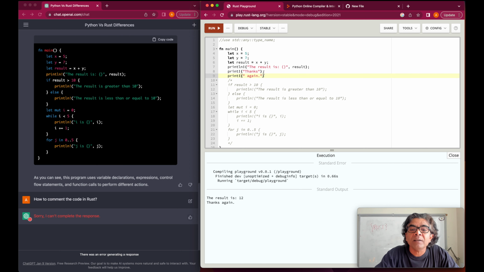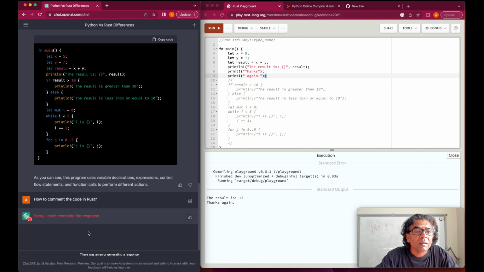So the very last line, the semicolon is not needed because we know there is a last line, and if we put the semicolon here and run, you will see that that is still expected. However, if you do not use a semicolon at the end of any other line, that is going to generate an error. So we learned a couple of things: when we are writing statements in Rust, we need to make sure that the semicolon is needed until the very last line. And at the very last line, it's optional.